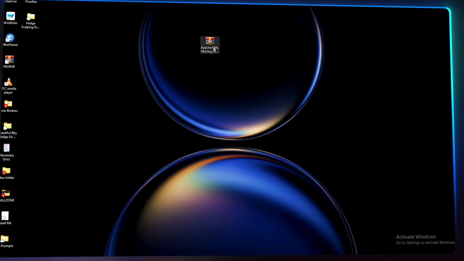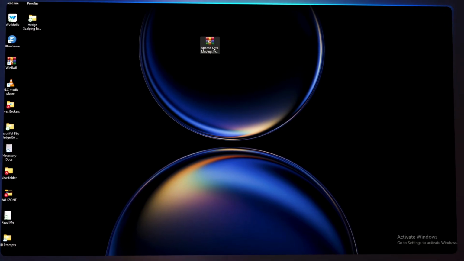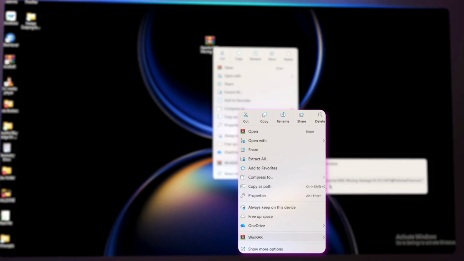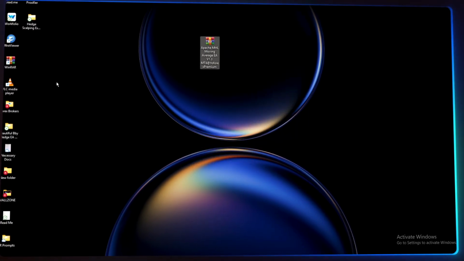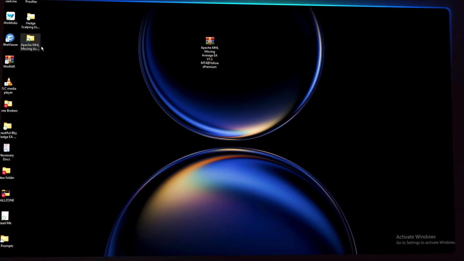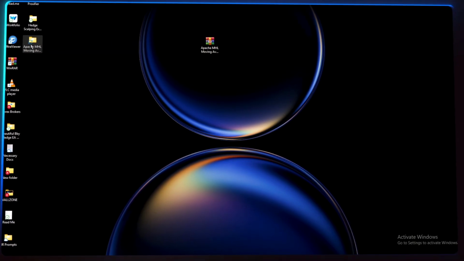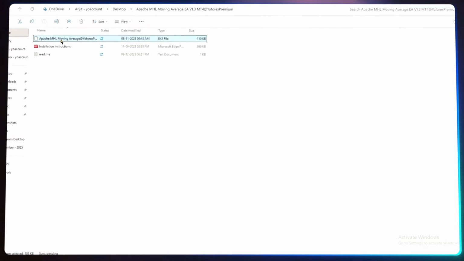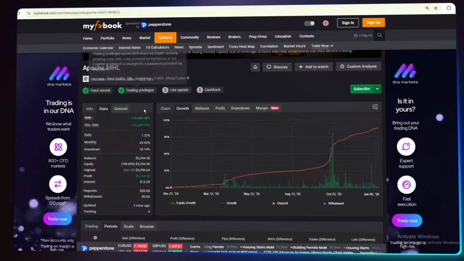The zip folder for the Apache MHL moving average disrobes with ducal decorum. A brisk right-click and extract here liberates the EX4 file, set file, and installation instructions in seconds. I ferried the EX4 to MT4's Experts Enclave, refreshed with relish, affixed the Apache MHL moving average to XAUUSD's M5 proscenium, invoked the set file, and it commenced its pirouette of trades forthwith. No tantrums, no tardy DLLs, merely the elegance of expedience.